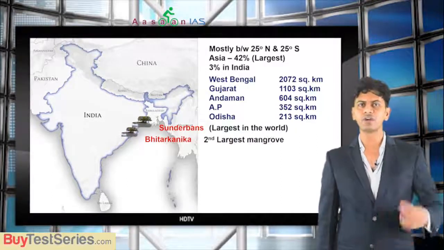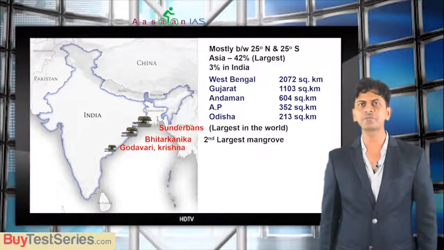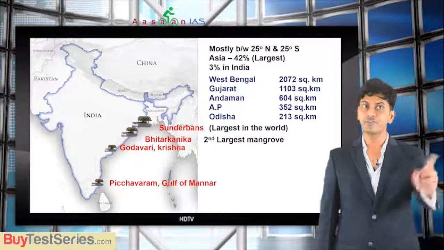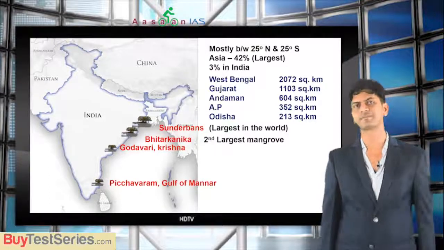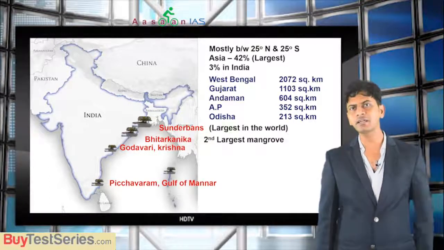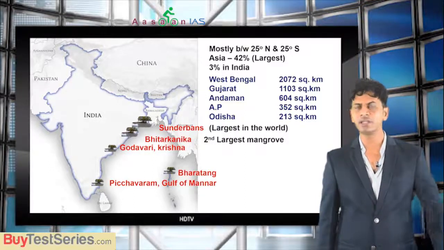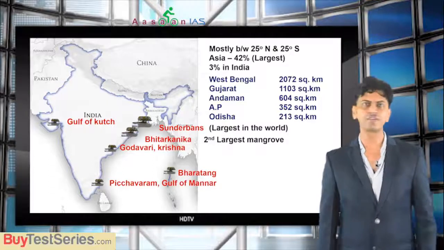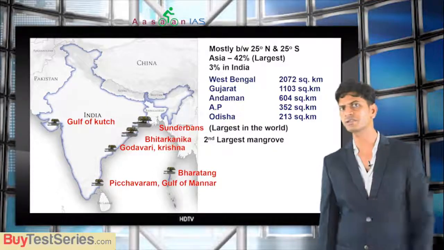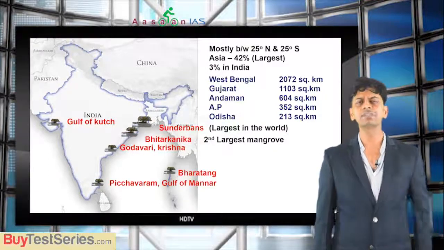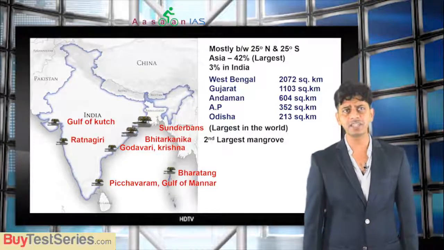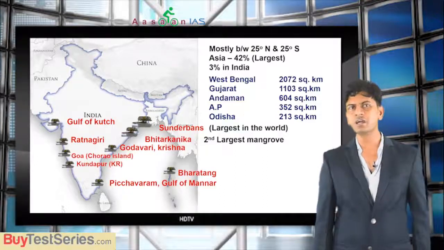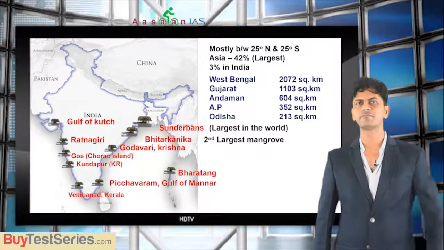Then you have Godavari Krishna mangroves in Andhra Pradesh. Then you have Gulf of Mannar or Pichavaram mangroves in Tamil Nadu, where you find mangroves as well as coral reefs. And you find Bharatang between South Andaman and Middle Andaman in Andaman Nicobar. You find Gulf of Kutch in Gujarat, where you find mangroves and corals. Even in Andaman also corals are there. Similarly, you have small mangroves in Ratnagiri in Maharashtra, Goa, Charao Island, and Kundapur in Karnataka, and Vembanad in Kerala.